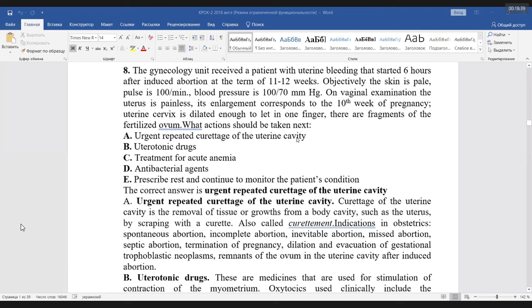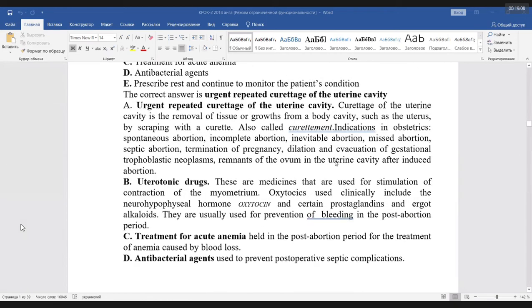In this case, the uterus cannot contract and we have bleeding after abortion. Of course, as soon as possible we need to perform curettage of the uterus again. If we try other options, we only lose time, and we have prolonged bleeding and aggravation of the patient's condition.